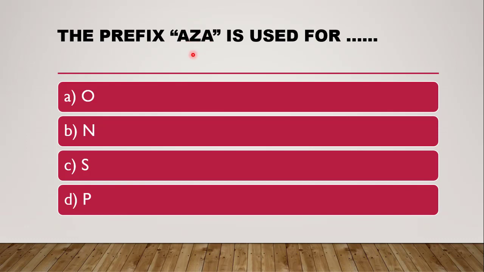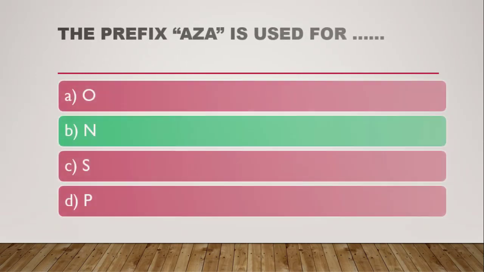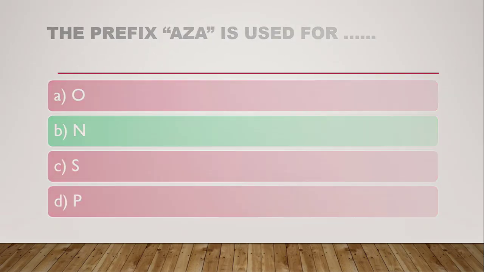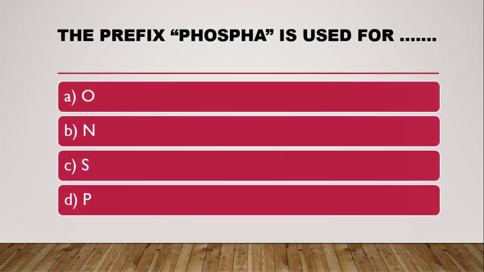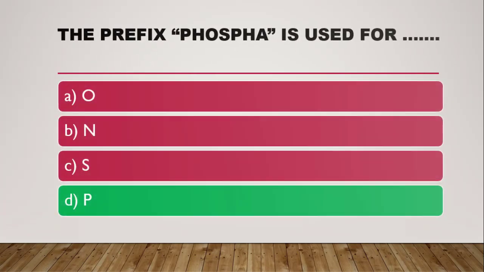Aza is used for nitrogen, because aza is nitrogen, oxa is oxygen, thia is sulfur. Next question is, the prefix phospha is used for phosphorus. The correct answer is phosphorus.